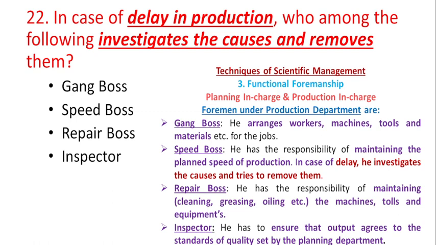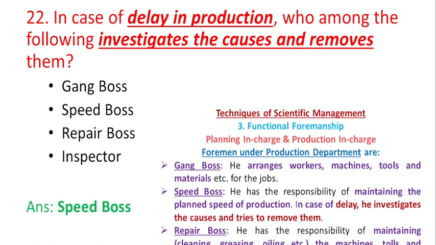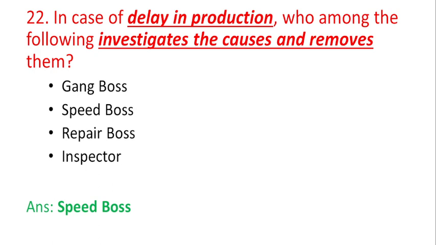The inspector has to ensure that the output agrees to the standards of quality set by the planning department. So the right answer for this question is speed boss. Speed boss is the one who investigates the causes for delay in production and tries to remove them.